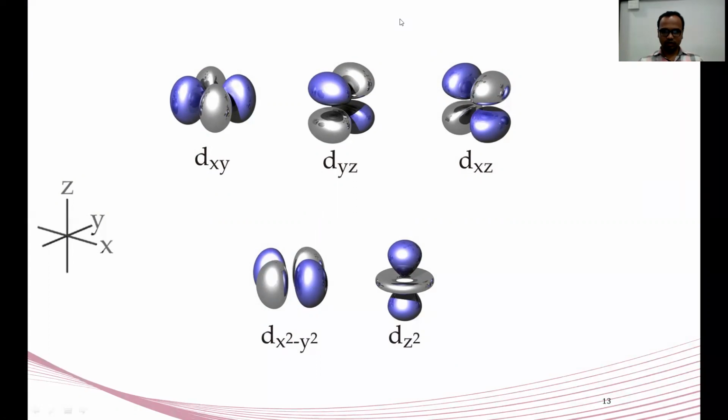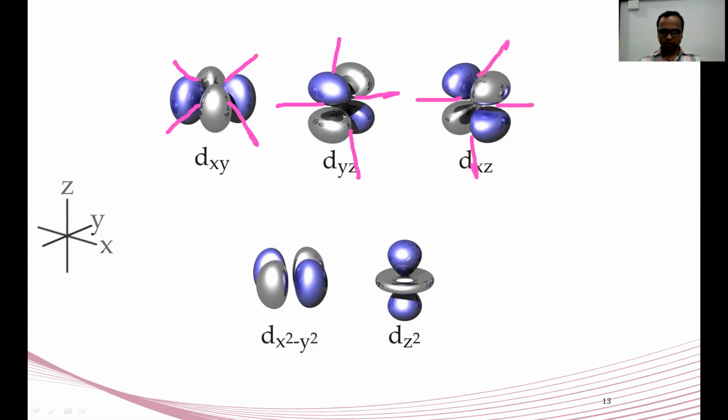First, the T2G orbitals, whose lobes are present in between the axes. Ligands are also approaching in between the axes, which means they will experience more repulsion.